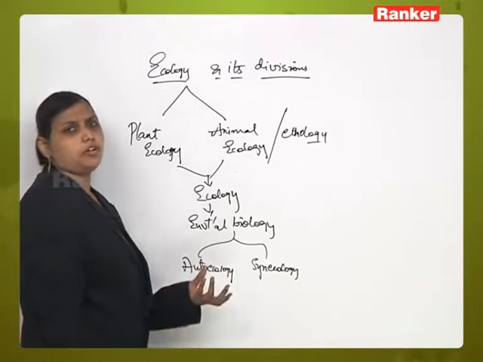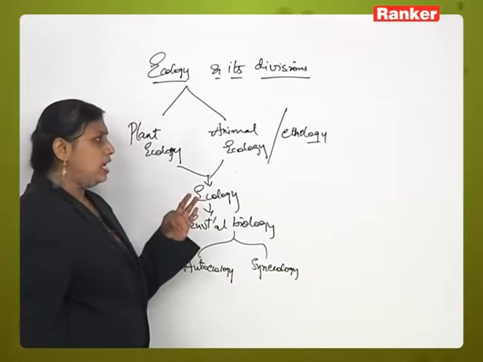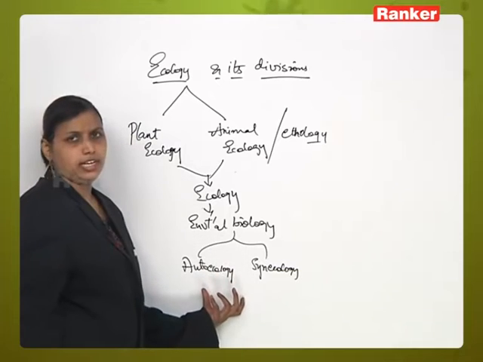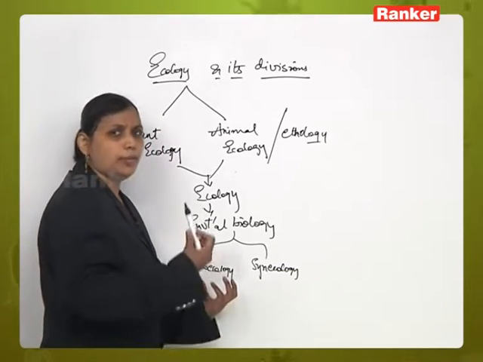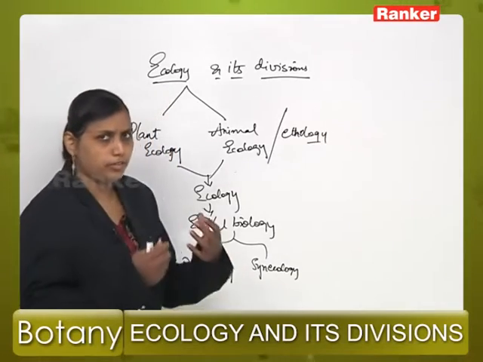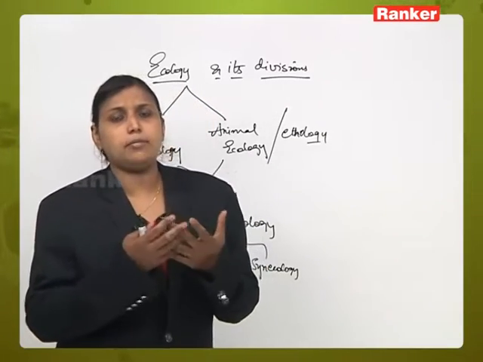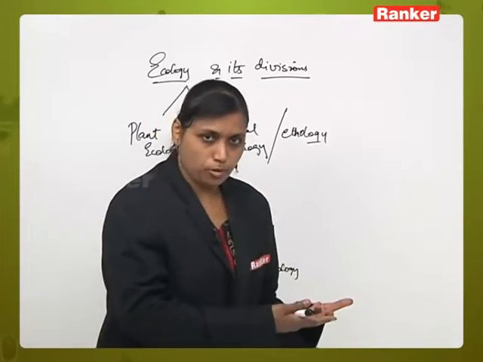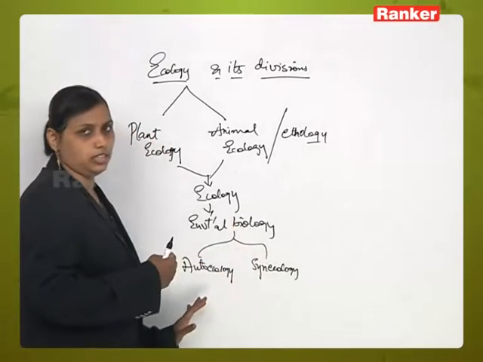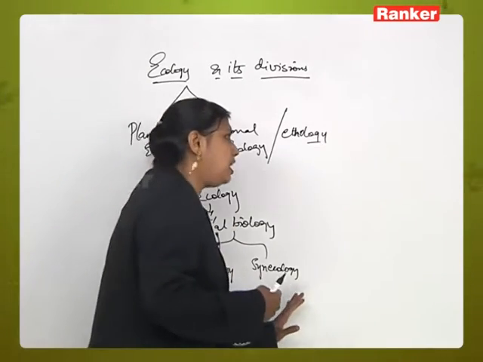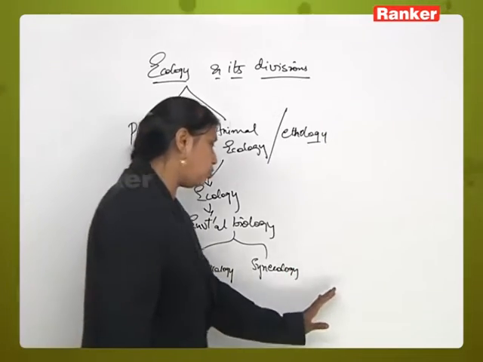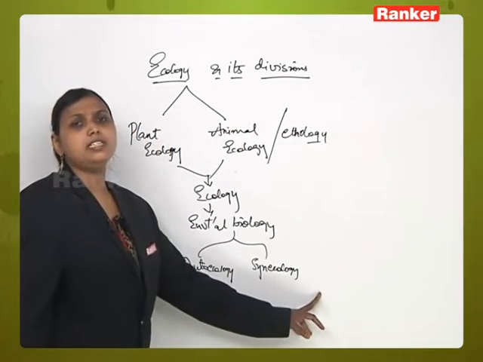Now autoecology is nothing but a study of an individual animal or plant species and its population in relation to the environment. For example, if you are studying in detail a particular female member of my population and her relationship with the environment, then that will be called autoecology. Okay. Now synecology: if the study is with regard to communities in relation to their particular environments, then that is called synecology.